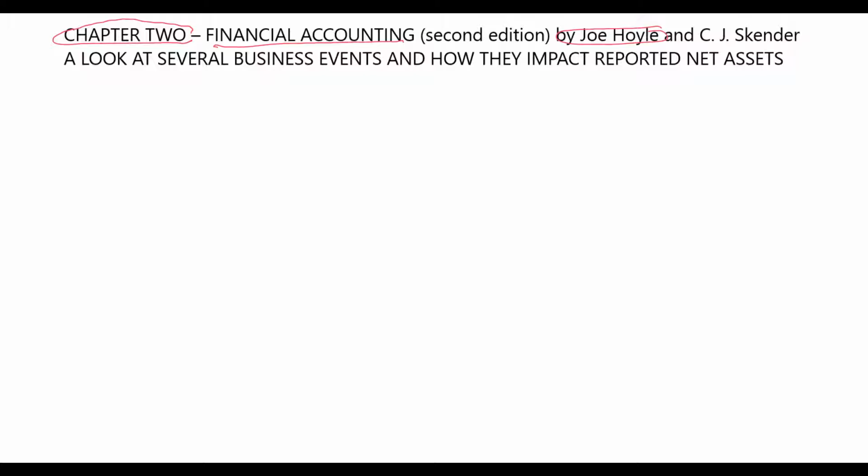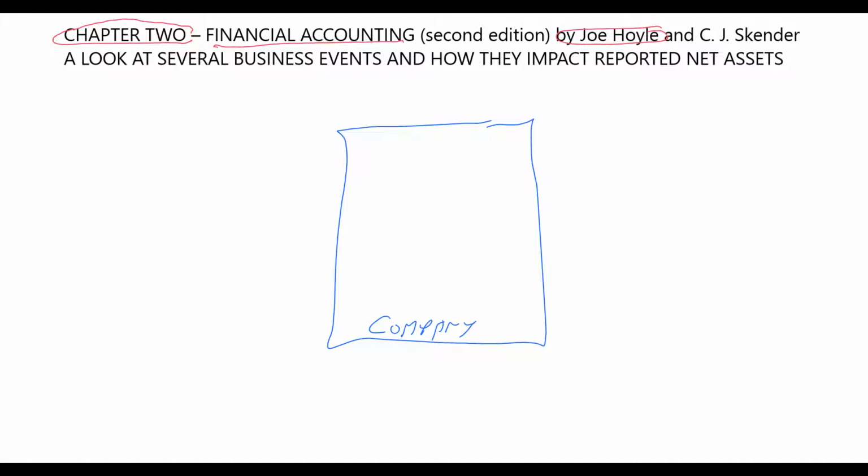So let's assume that we have a company. We'll just draw this and say this is our company. Now, in this company, we have some assets. We'll just put an A for asset, and it says to start out with that we have $1,000 in assets, and we also have liabilities. We'll just use L for liabilities here. That's zero.